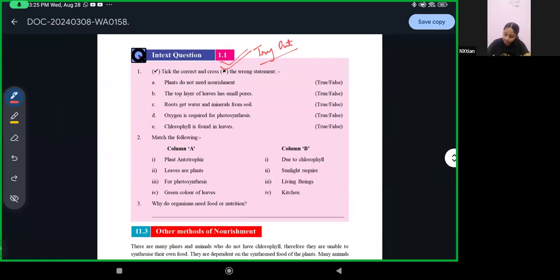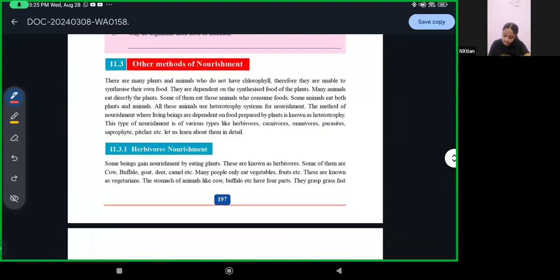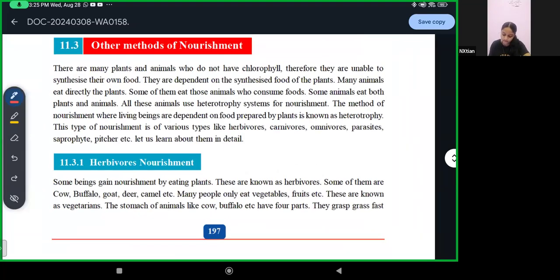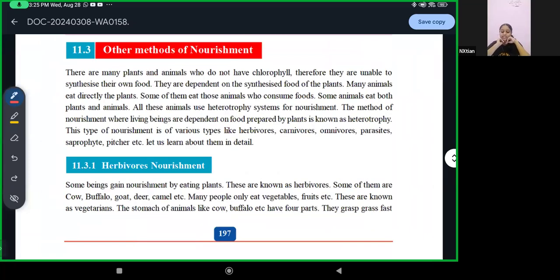Other methods of nourishment. There are many plants and animals who do not have chlorophyll. Therefore, they are unable to synthesize their own food. They are dependent on the synthesized food of the plants. Many animals eat plants directly. Some of them eat those animals who consume plants.